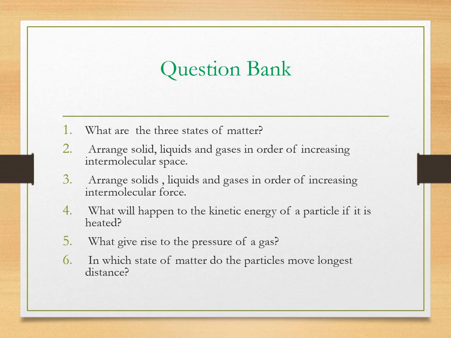Now let us discuss few questions given in the book. First question, what are the three states of matter? Answer is, the three states of matter are solid, liquid and gas. Question number 2, arrange solid, liquid and gases in order of increasing intermolecular space.